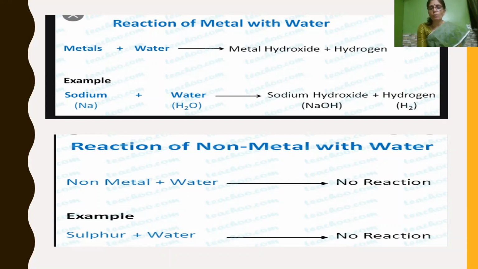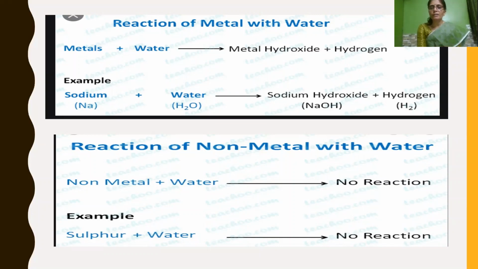When it reacts with water, you get sodium hydroxide and hydrogen gas. So whenever metals react with water, they release hydrogen gas. Got it? So metal hydroxide, that is basic in nature, and it releases hydrogen gas.